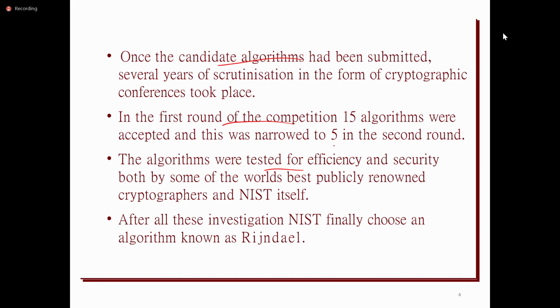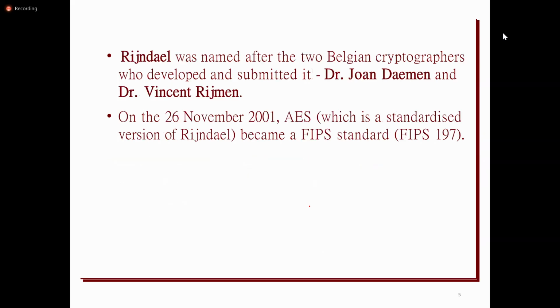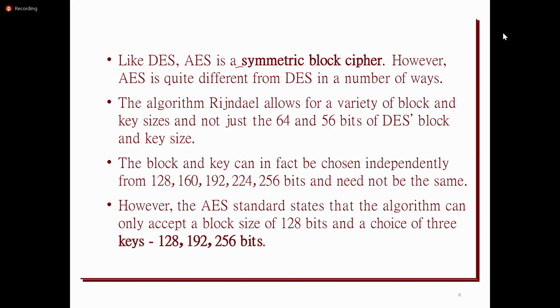The official name of the algorithm is Advanced Encryption Standard, and it is a symmetric block cipher.